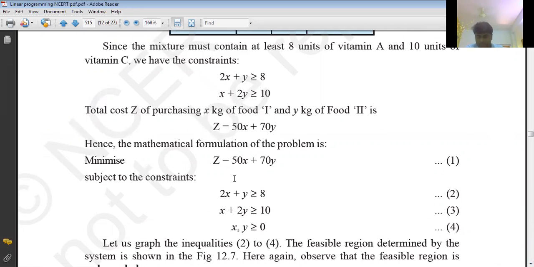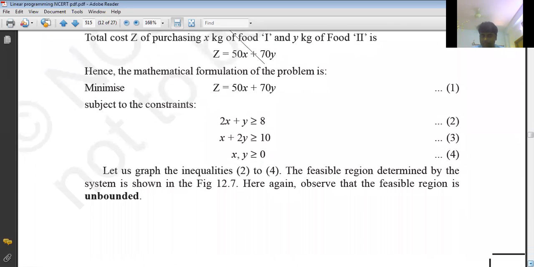I told you 4 cases to solve every LPP. What is the first case? We have to understand the given problem. And second, we formulate the objective function along with the constraints. We are going to minimize 50x plus 70y, that is our cost function. And the constraints are 2x plus y greater than or equal to 8, x plus 2y greater than or equal to 10, and x, y greater than or equal to 0. Till here, formulation of the given problem. After that, we'll go for taking the graph. Before taking the graph, we have to write the table values.